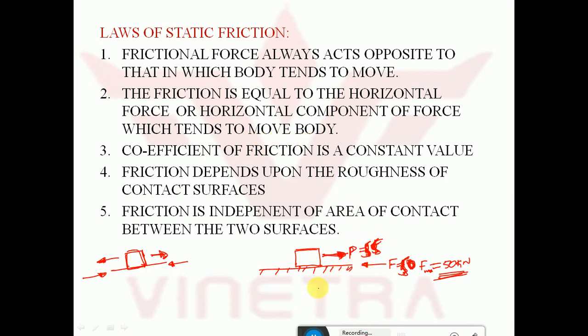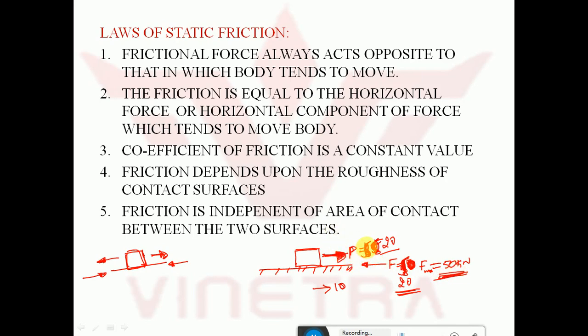See here what is happening. If the applied force that is tending to move the body is equal to 10 kilonewton, the frictional force developed was 10 kilonewton. If it was made 20, the frictional force will become 20. So the component which is tending to move the body in horizontal direction and the frictional force value will be same, up to this limiting friction.